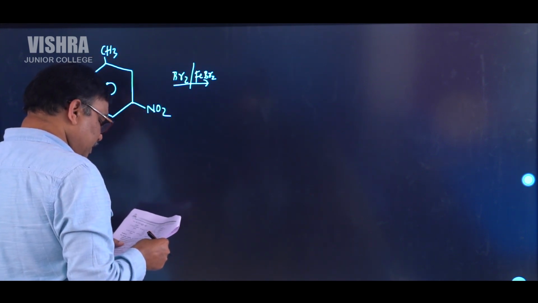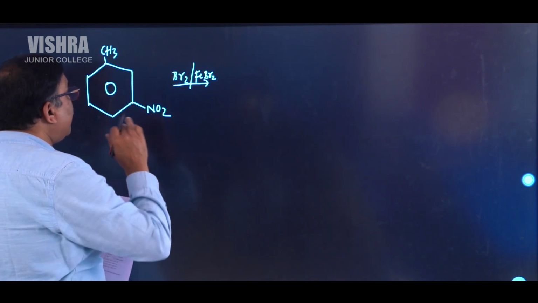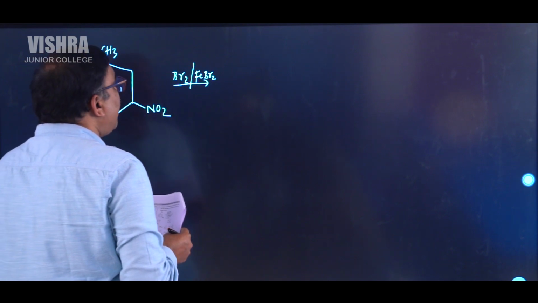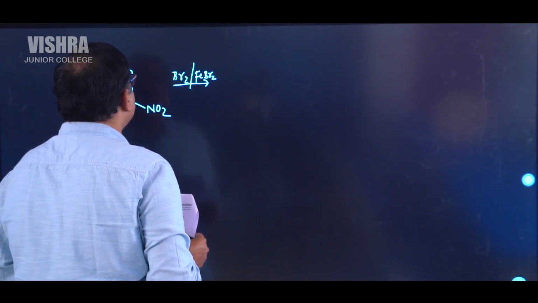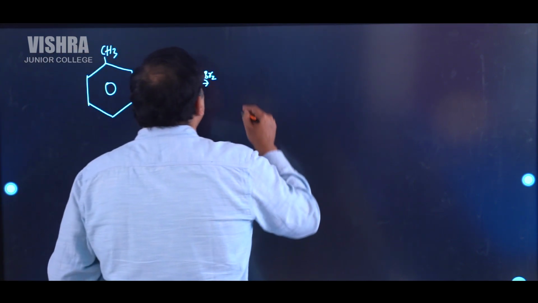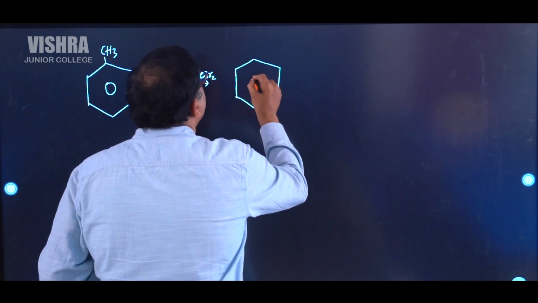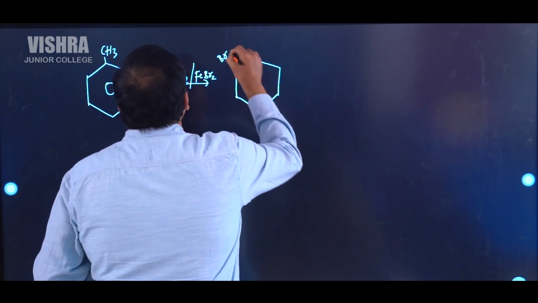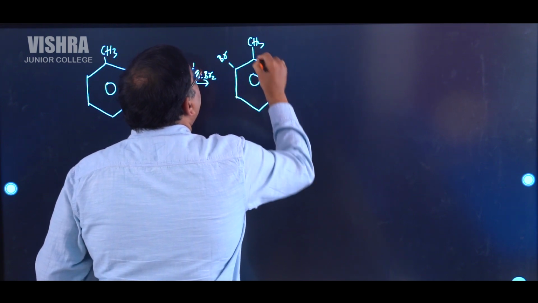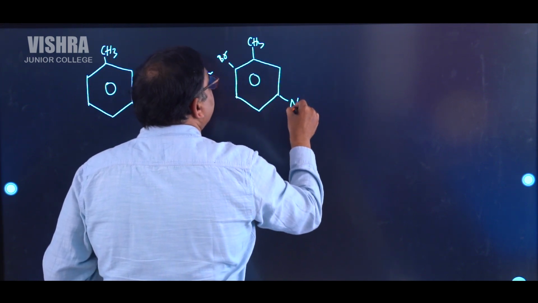Generally, bromine will be added to that in the ortho or para positions. So in the ortho or para positions, we can expect the compound to be like this. Here Br is there, here CH3 is there, and here NO2 is there.